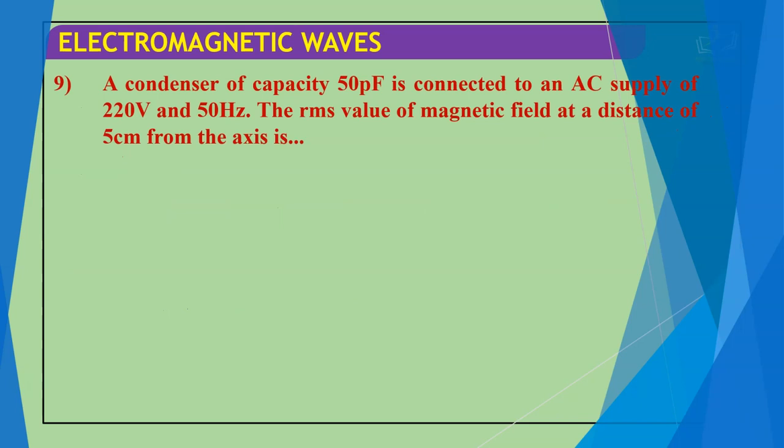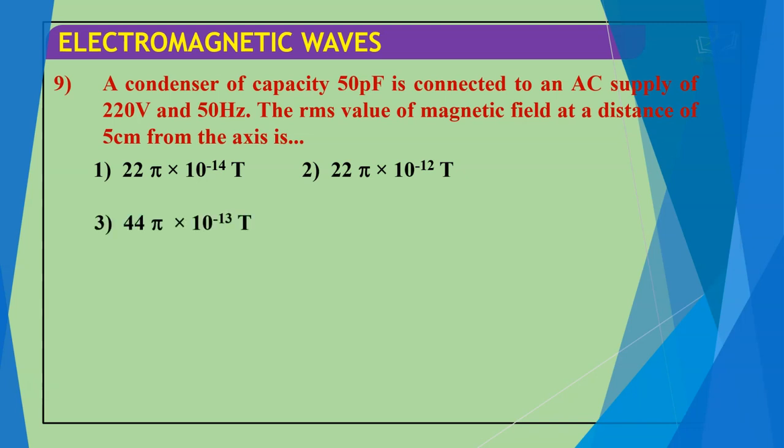Question number 9 we have. A condenser of a capacity 50 picofarad is connected to an AC supply of 220 volt, frequency 50 Hz. The RMS value of magnetic field at the distance of 5 cm from the axis is: 22 pi × 10 to the power minus 14 Tesla, 22 pi × 10 to the power minus 12 Tesla, 44 pi × 10 to the power minus 13 Tesla, 11 by 5 pi × 10 to the power minus 12 Tesla. Now move with the solution.